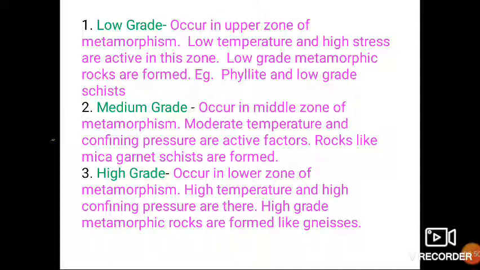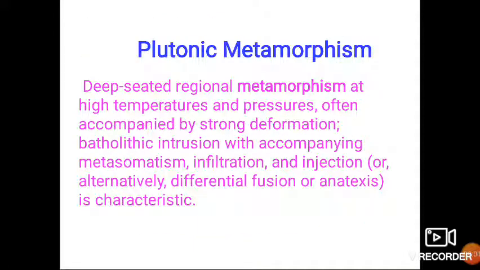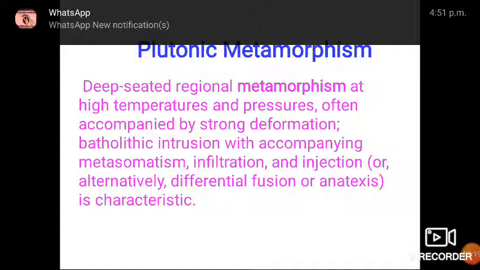We have seen the types of metamorphism: thermal, its three subtypes, then cataclastic, then dynamothermal and its three subtypes, and the last one is plutonic metamorphism. As the name indicates, plutonic means deep seated. It occurs at very great depth beneath the earth's surface. Both the temperature and pressure are very high, hence deformation is very strong. The original rocks get completely deformed,